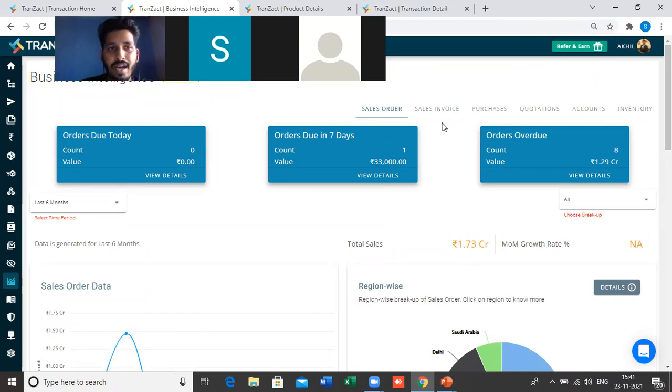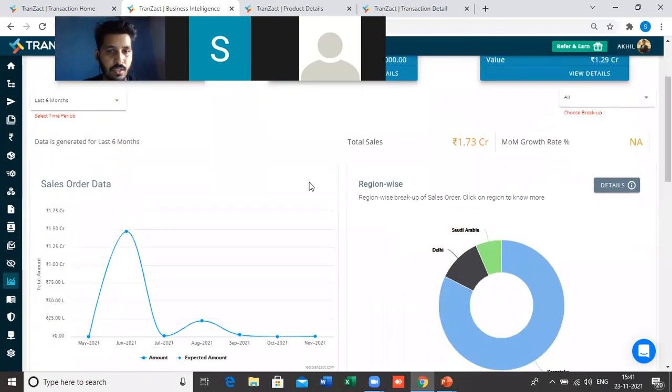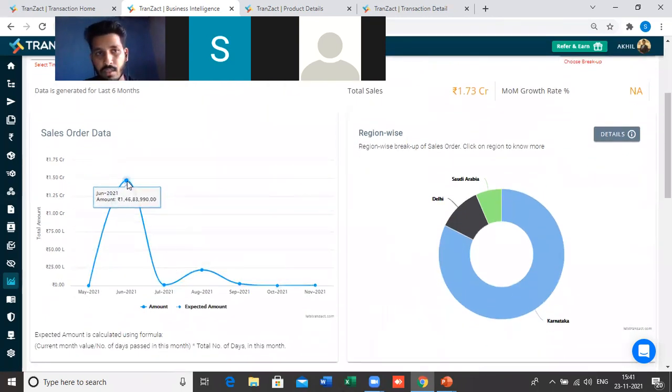If you see the top right corner, here we have 6 tabs: sales order, sales invoices, purchases, quotation, accounts, and inventory. I will explain each and everything. So the first thing is the sales order. The data here will get fetched from the order confirmation. You will see the total sales month on month. You have the option to select the filter also.